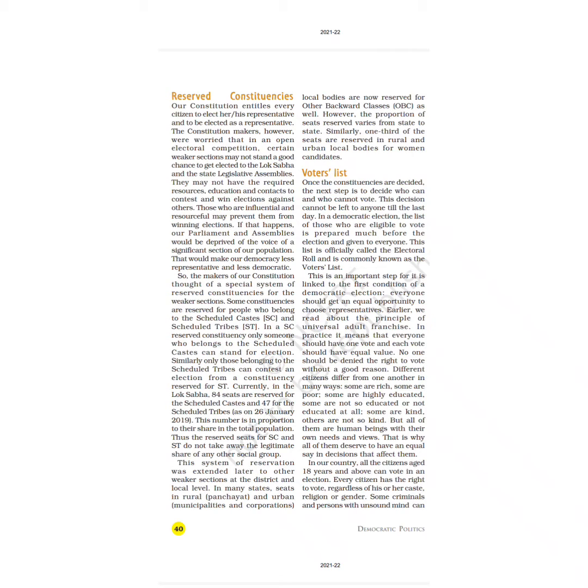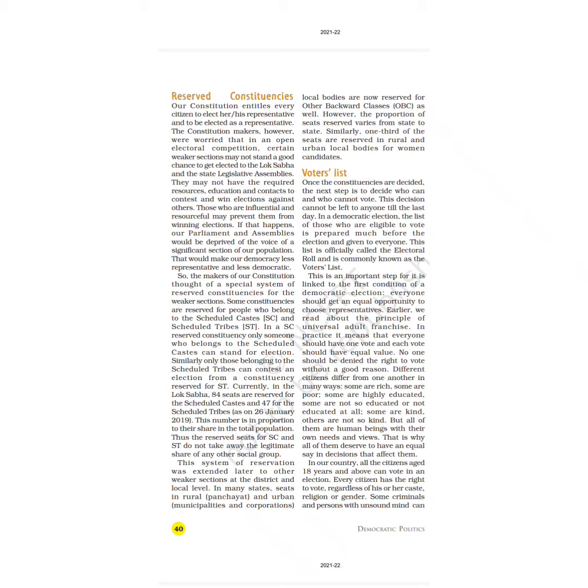Now, this system of reservation was extended later to other weaker sections at the district and local levels also. So class, the system of reservation for scheduled caste, scheduled tribe and other weaker sections was also introduced at the district levels as well as the local levels. In many states, seats in rural and urban municipalities, corporations and local bodies are now reserved for other backward classes, that is called OBC as well.